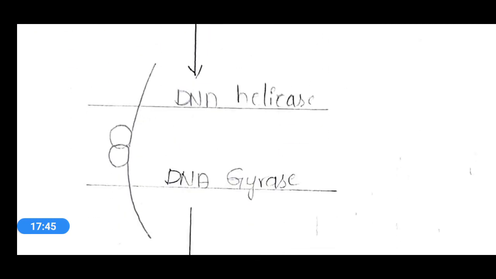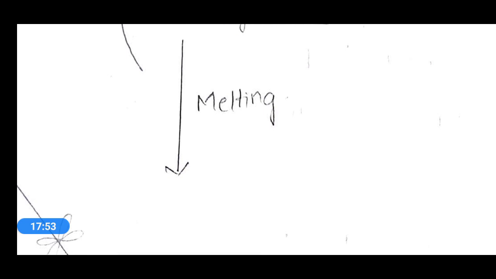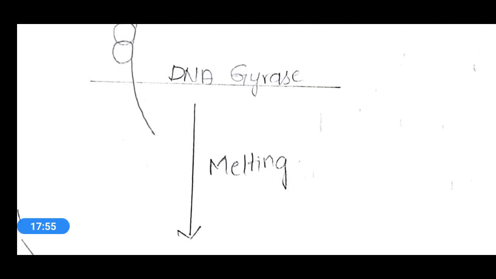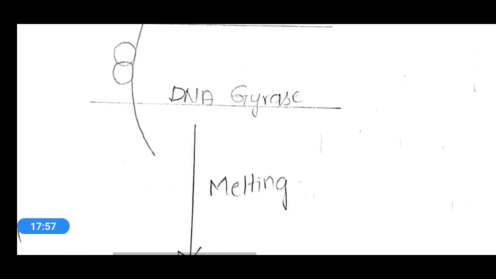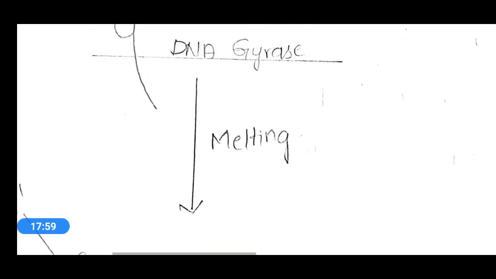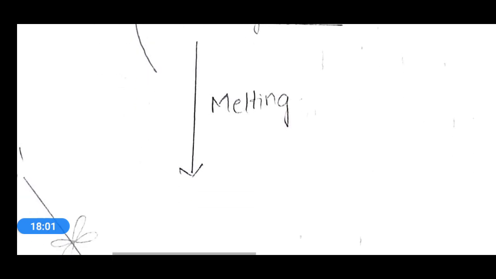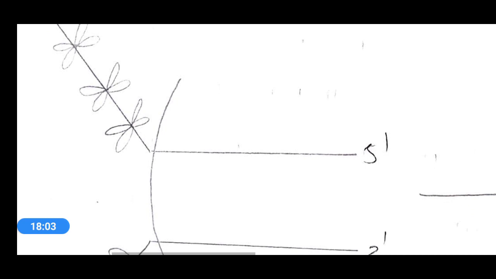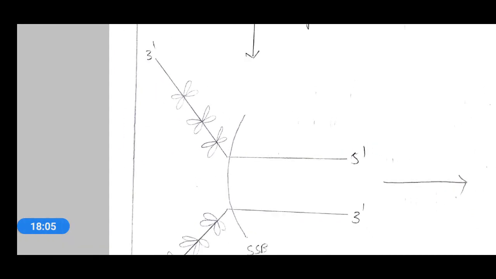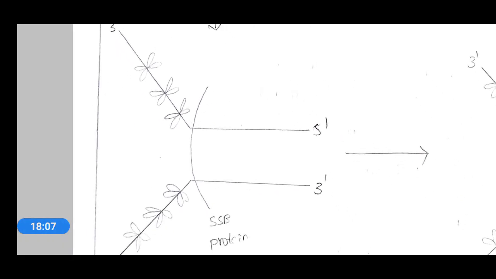And after that single stranded binding proteins will bind. Before single stranded binding proteins bind to the double stranded DNA, the melting process will be carried out, and a replication fork is formed.